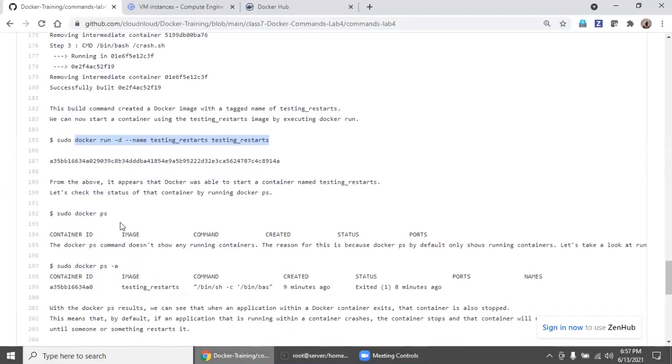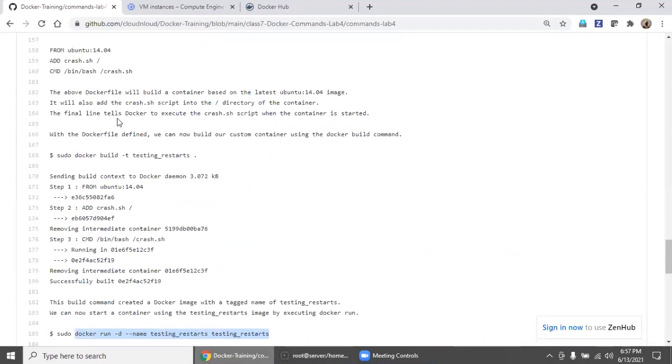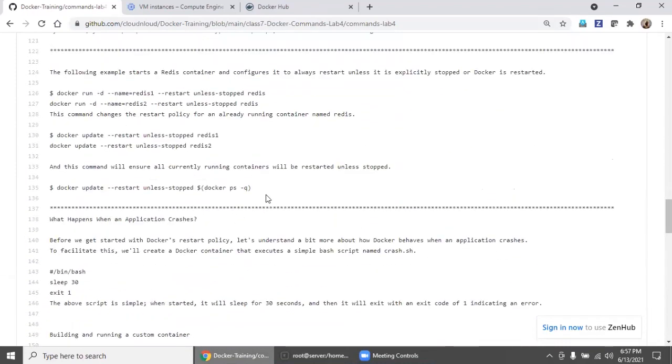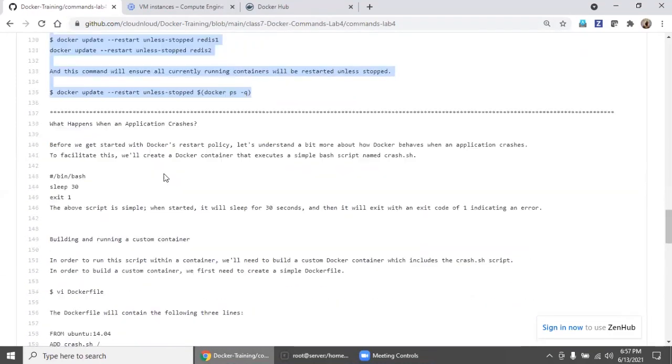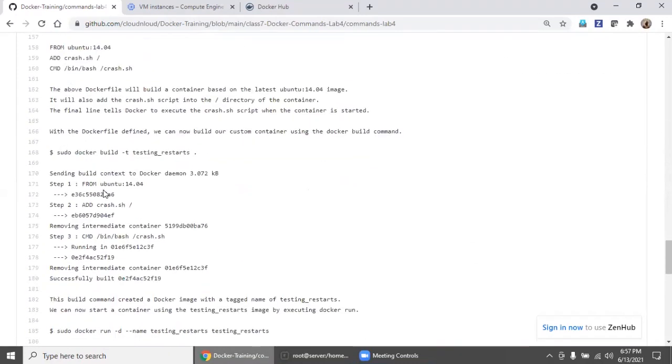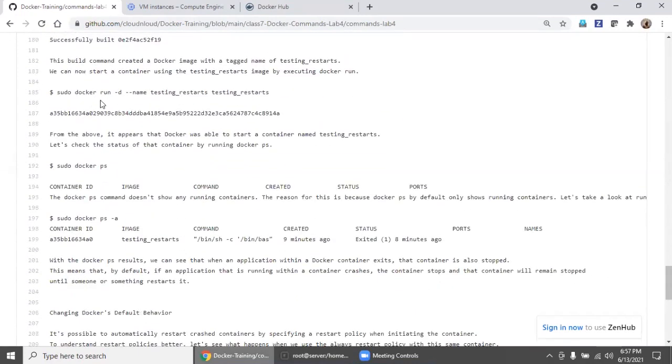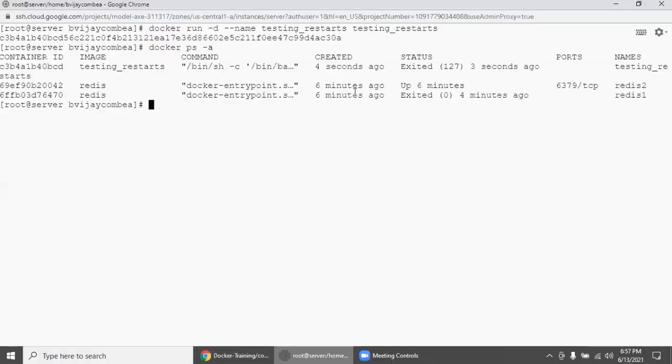This is exactly what I was explaining previously, and if you don't understand, that is why I'm explaining with one simple concept. The Docker container we have executed in detached mode, so when we run ps, we are getting such output, exited, correct?